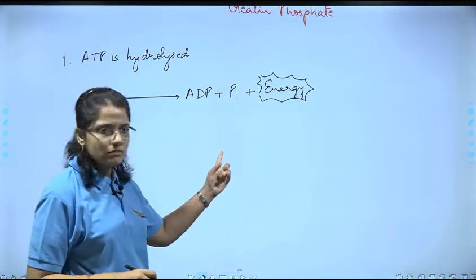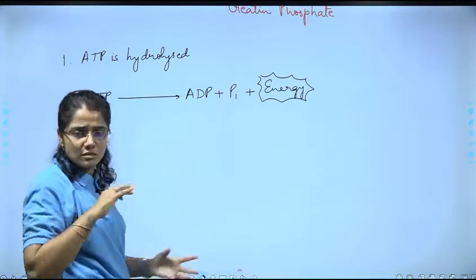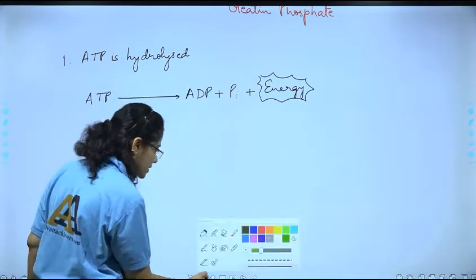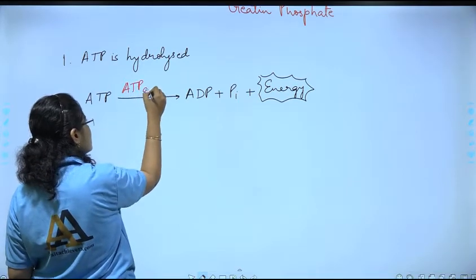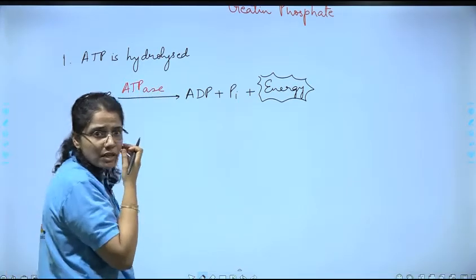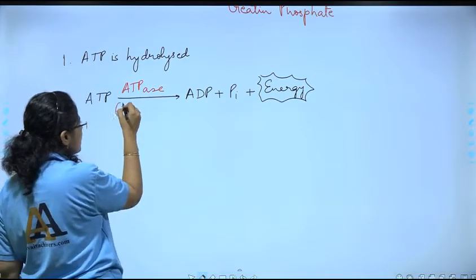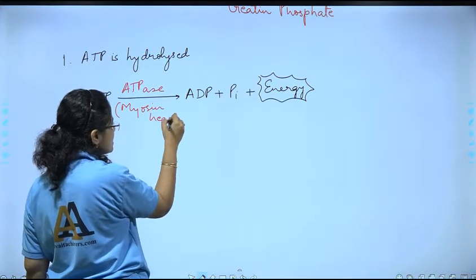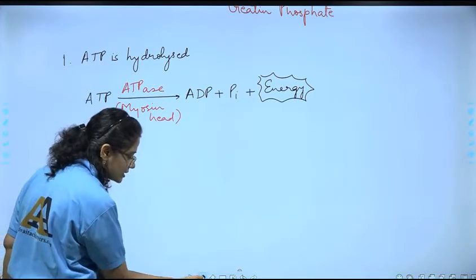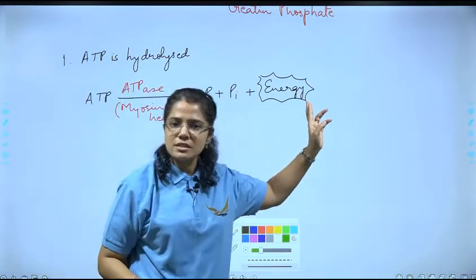This energy, ये generate होने के लिए what is required? We know ATPase is required, and this ATPase, who acts as this ATPase? We know myosin head. तो मैं यहाँ पे भी add कर रही हूँ, myosin head acts as this ATPase, and this hydrolysis of ATP has taken place, which releases energy.